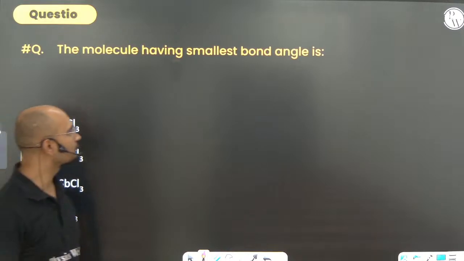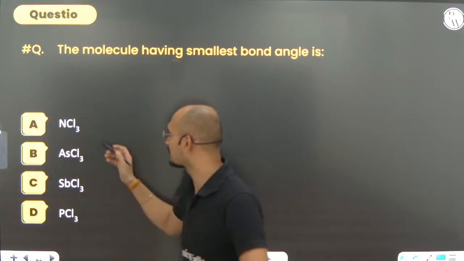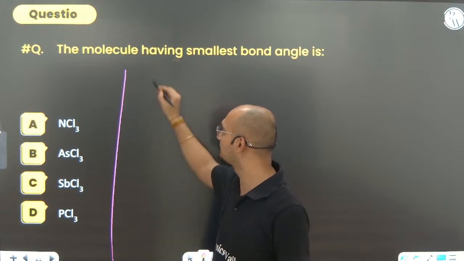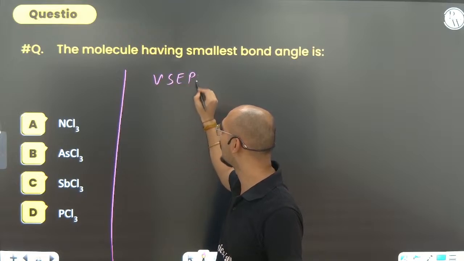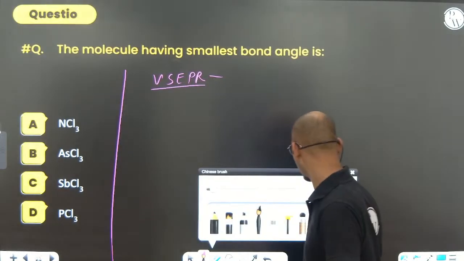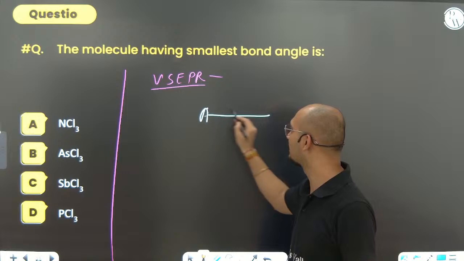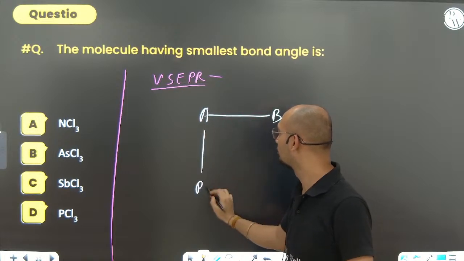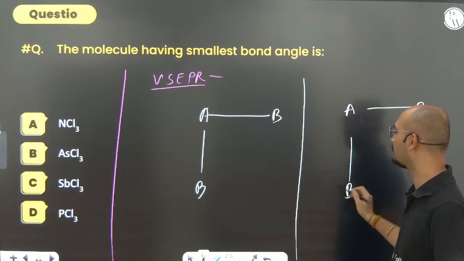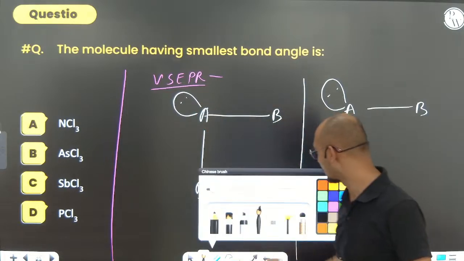The molecule having the smallest bond angle. Now we have come to the bond angle part. The structures are NCl3, AsCl3, SbCl3 and PCl5. Here comes VSEPR. Consider an AB2 molecule, or AB3, AB4, whatever, but A contains a lone pair.